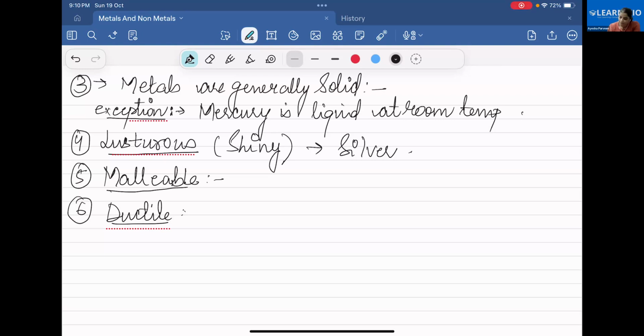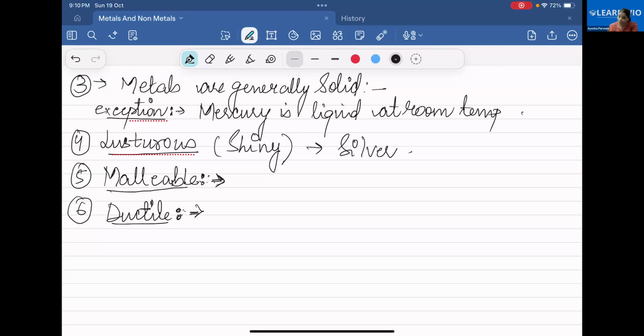Good. Now coming towards the next physical properties, malleability and ductility. Metals are malleable as well as ductile. Malleable is the property of the metal in which they can be beaten into thin sheets.